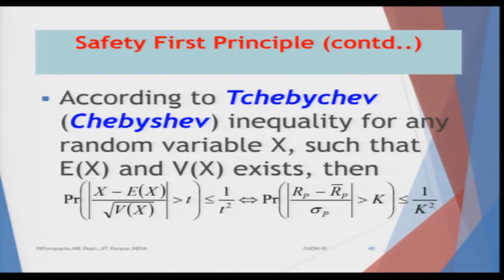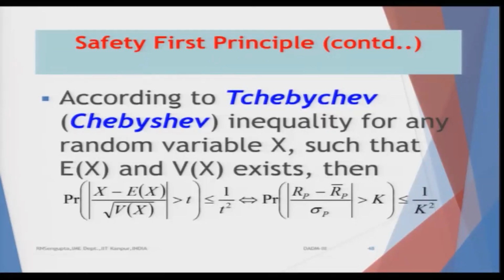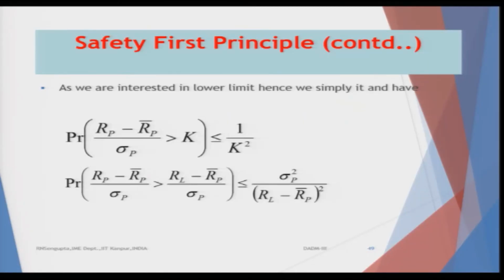So, t is basically the value in the so-called Chebyshev's inequality which you will take in order to solve our problems accordingly. It is basically a type of bound. As we are interested in the lower limit, we simplify it and write it down. Once I write it down, it comes out to be true.